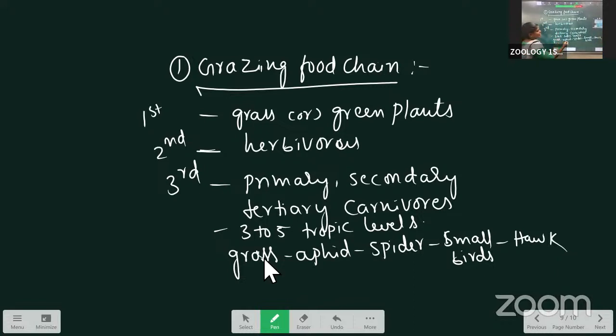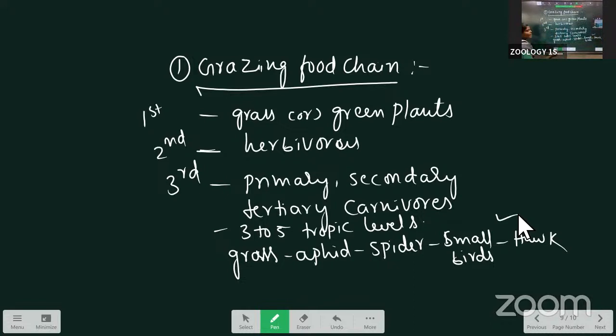Grass, the aphids, and the aphids are taken from the grass, and small bugs are taken by the spider. The spider is taken by the small birds. Lastly, the hawk. This is the last trophic level. The hawk is present. That is the largest animal.